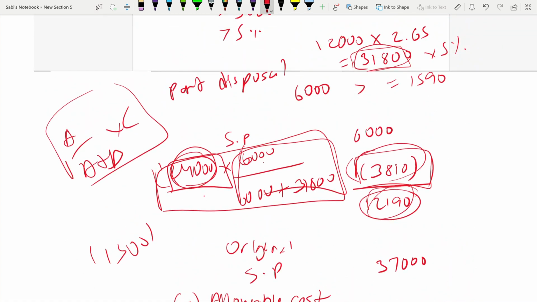We took the sale proceed because it's a part disposal. This is a part disposal. Understand? This is not share pool, but it's a part disposal. If it's a part disposal, we don't take from share pool.